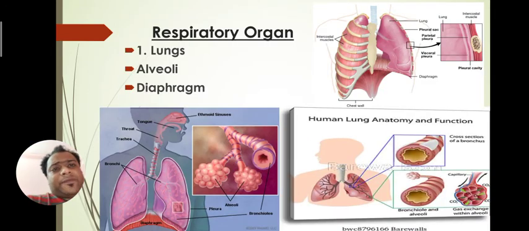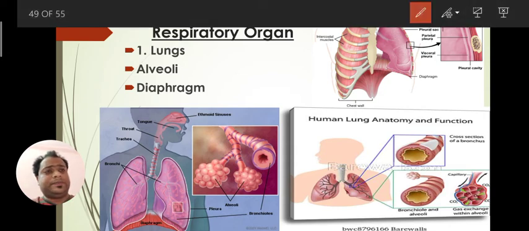Now after the respiratory tract, what happens in the respiratory organ? In the respiratory organ we have the lungs, a huge structure. In the lungs we have grape-like structures, millions in number, called alveoli.